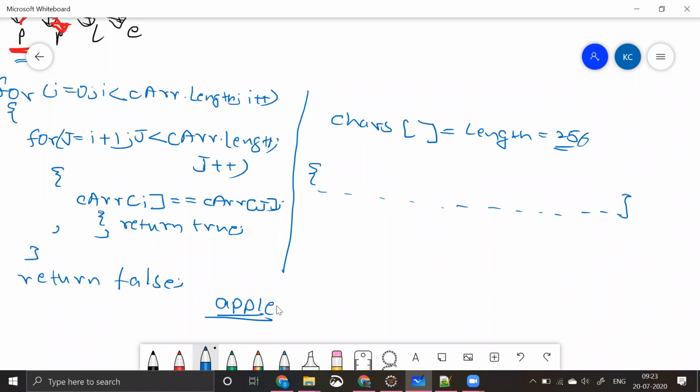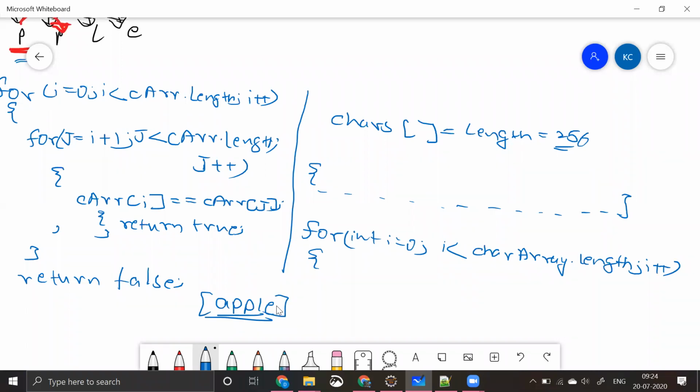Maybe I'll try to write a for loop: int i is equal to 0, i less than char array dot length, i plus plus. I've written something like this, which means my iteration starts from A until this E. So here I have taken this character array, chars.